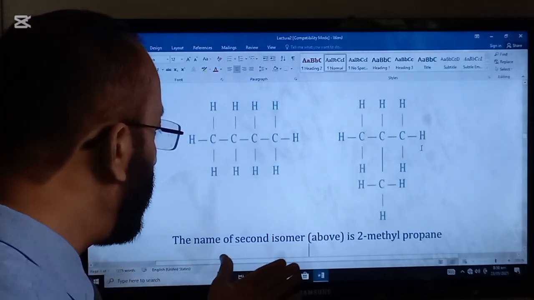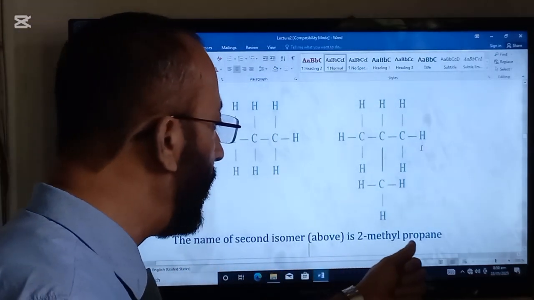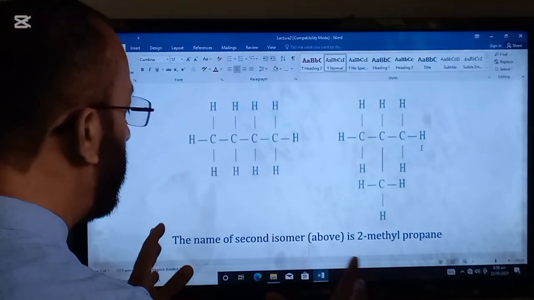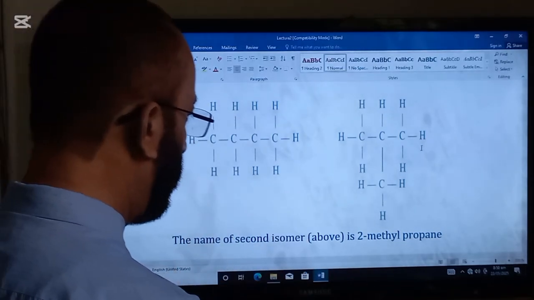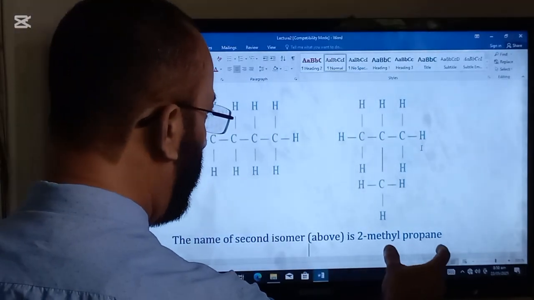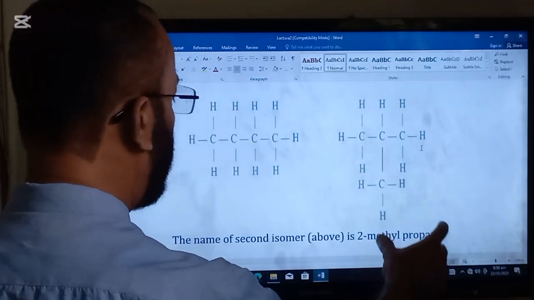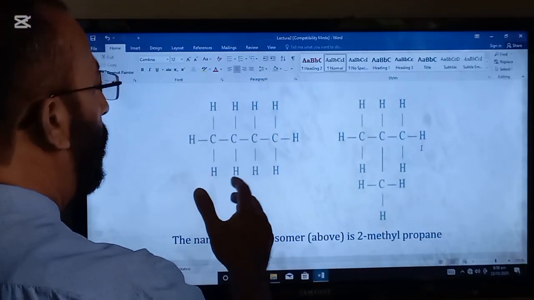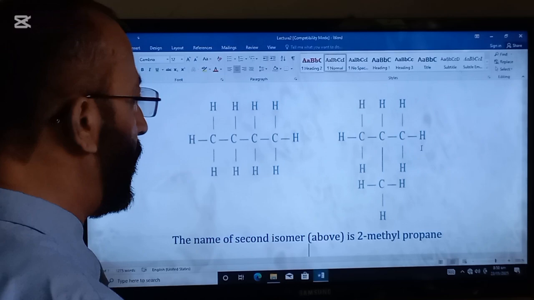The name of the second isomer above is 2-methyl propane. So this is not propane, this is 2-methyl propane, but this is butane. These are the isomers of butane.